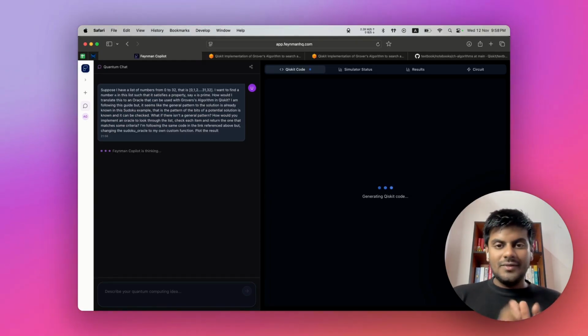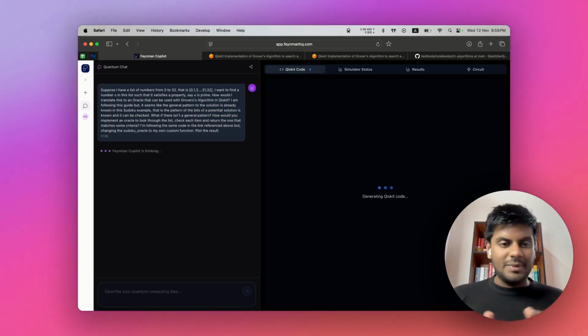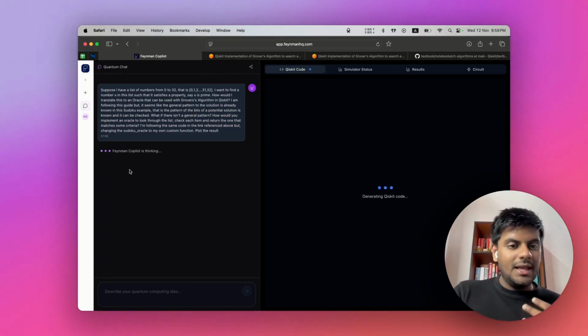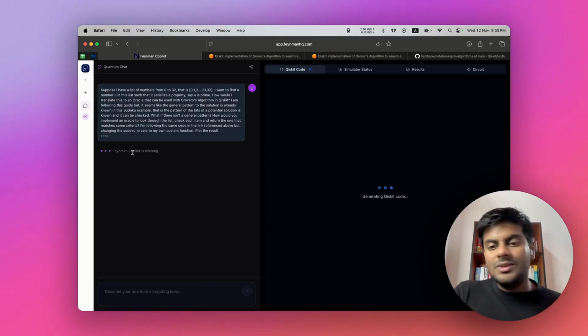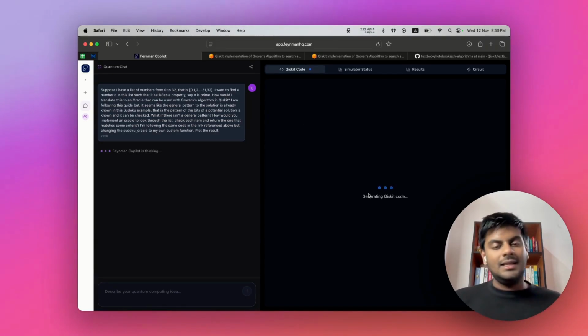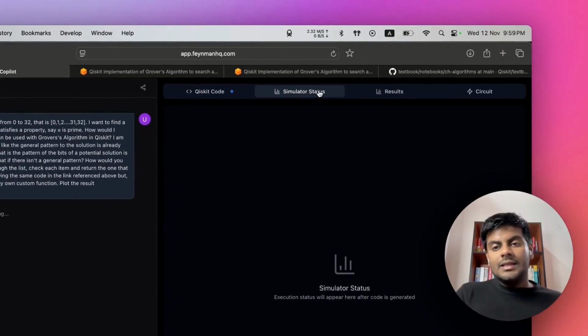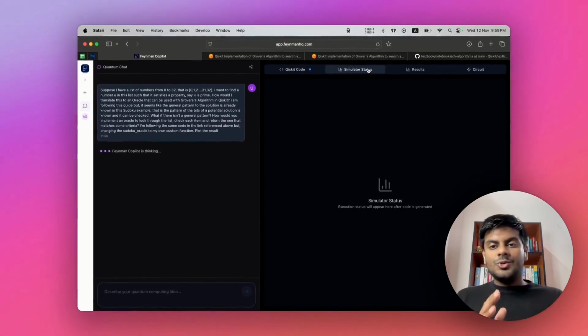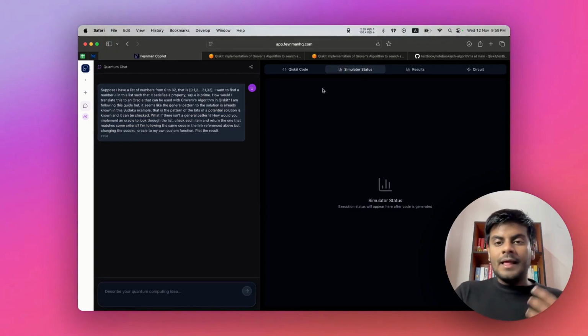So while the results are being generated, let me explain what's happening over here. I have entered the prompt, and the quantum copilot is now thinking and creating the model for it. And then it will generate the code. You will see it's creating the Qiskit Python code that can be run on a simulator and an actual quantum computer. So first the code generation takes place. After the code generation is completed, it will go and try to simulate or run the code. There can be issues, errors in the code, requirements not properly met. So there can be errors happening.